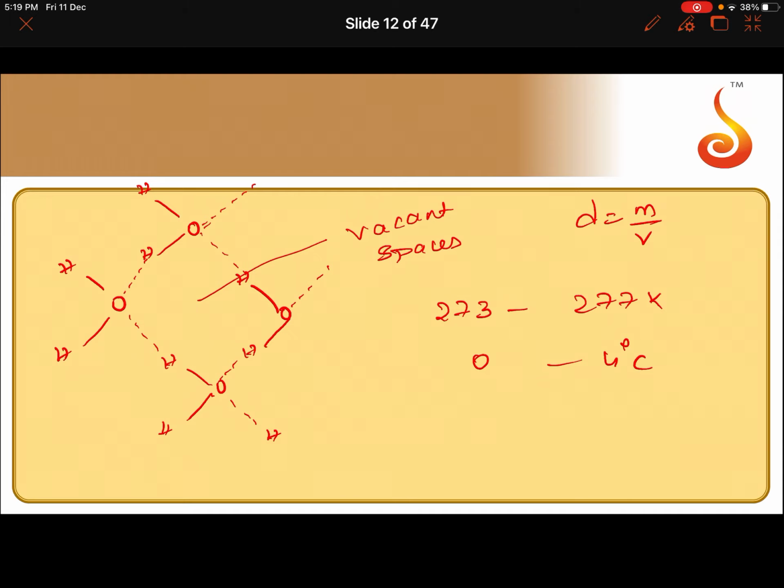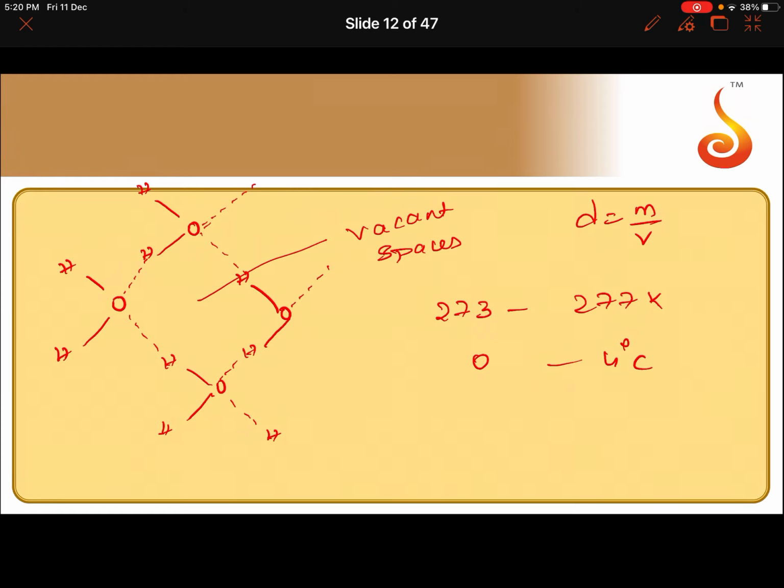Means you will have only liquid water at that point. So, the maximum density will be up to 4 degrees Celsius. Above 4 degrees Celsius, the hydrogen bonding will collapse. Not only that, ice also starts melting. If you go on increasing the temperature, the ice starts melting.